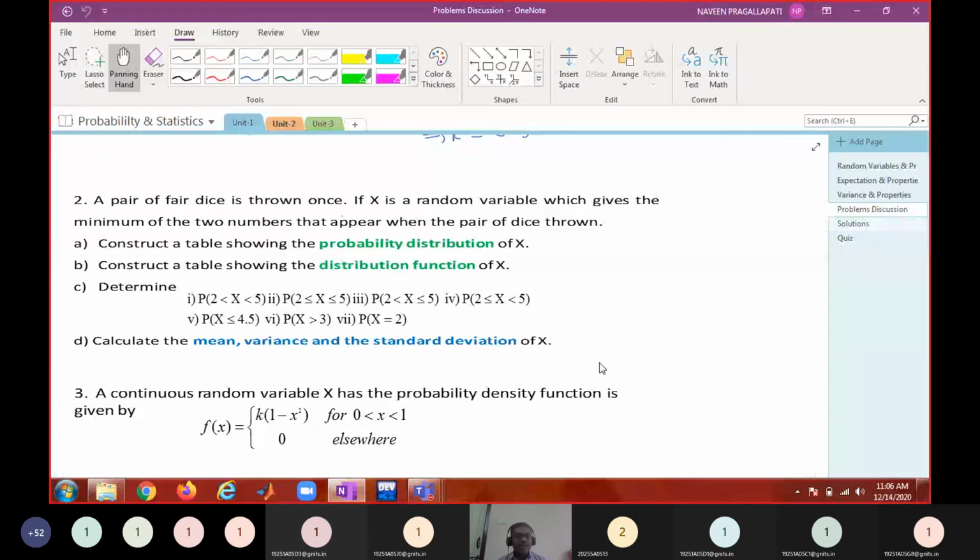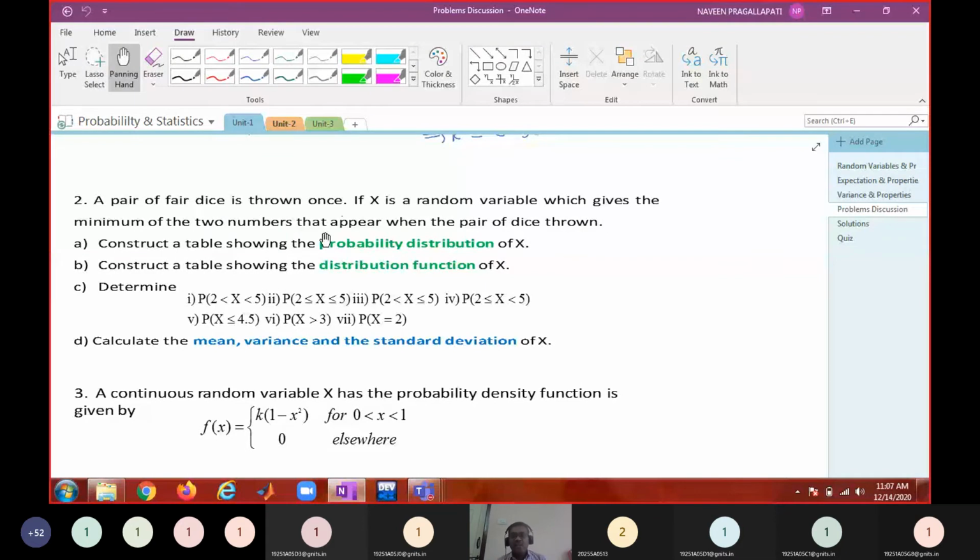See, I think we prepared a distribution table. See, where is it? Pair of dice or, oh, this is not sum, I think. What is that problem? This is about the minimum of two numbers. It is not the sum of the two numbers. It is the minimum of the two numbers, and the minimum of the two numbers can be 1 1. Minimum is 1, and maximum is 5 6 or 6 5 6 6.